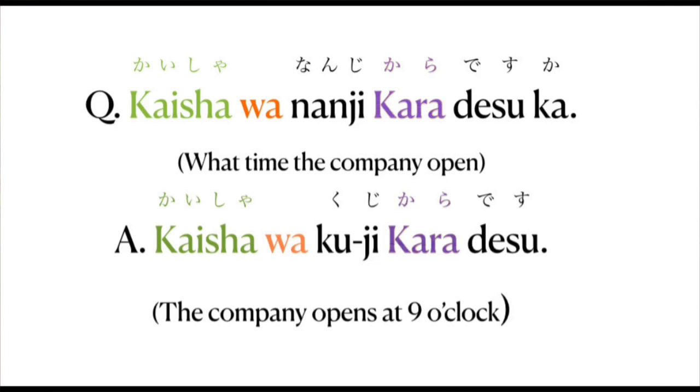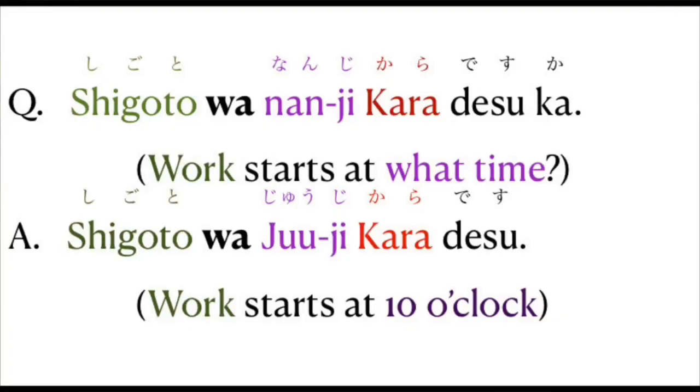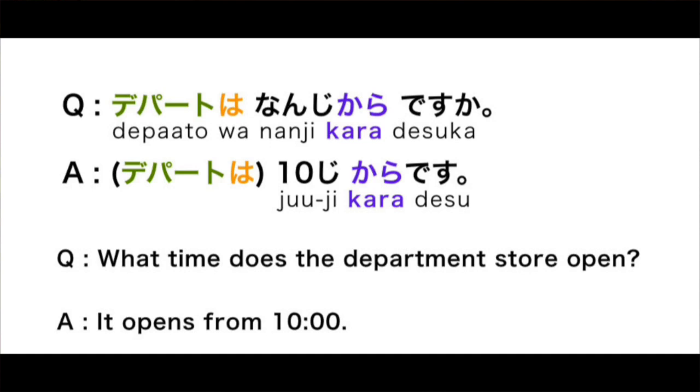Let's take another example. What time does your work start? Work is shigoto. Then the particle wa will come because it's a noun here. We will say shigoto wa nanji kara desu ka? If your work starts at 10 o'clock, you will say shigoto wa juji kara desu. Another example, department store. The department store in Japanese is depato. A question would be, sumimasen, depato wa nanji kara desu ka? Department store starts at what time?